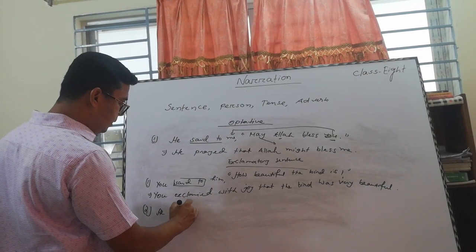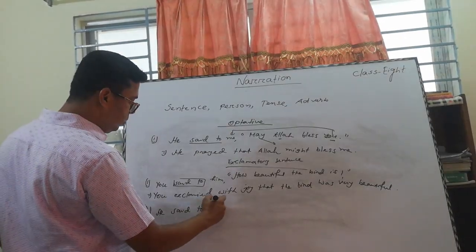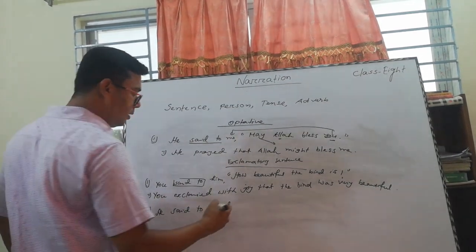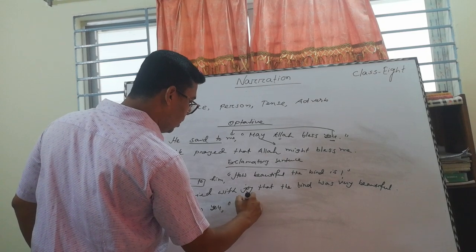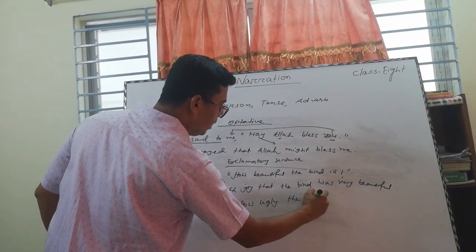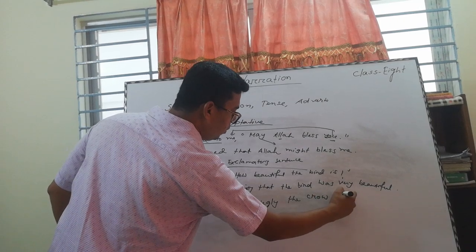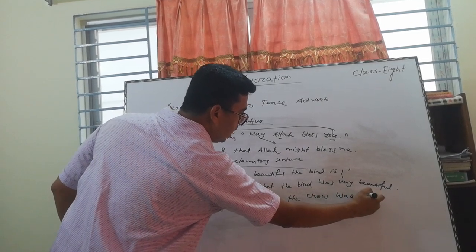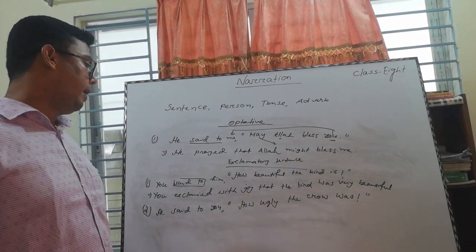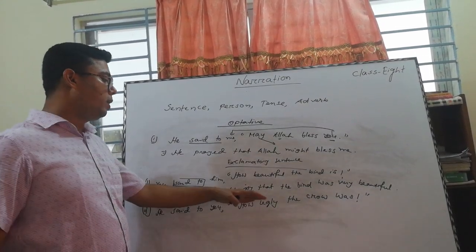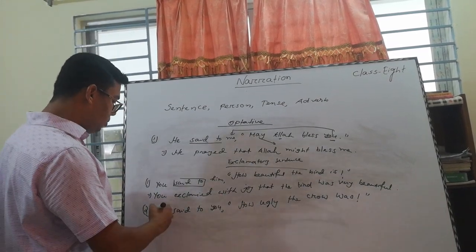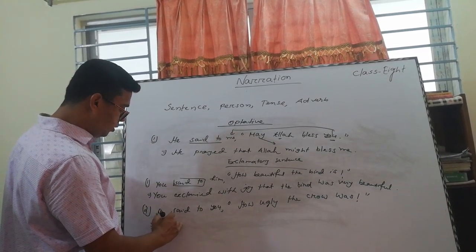Okay, now come to another sentence. He said to you, "How ugly the crow was." This is also an exclamatory sentence, and according to the expression of the reported speech, we are bound to write down "exclaim with sorrow."